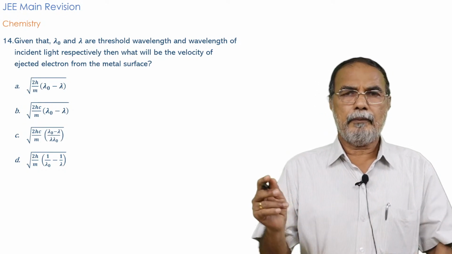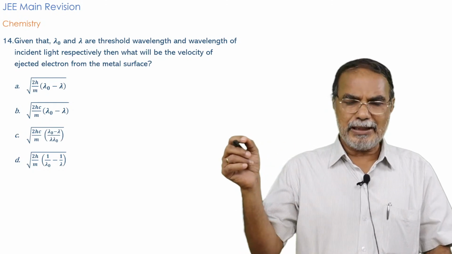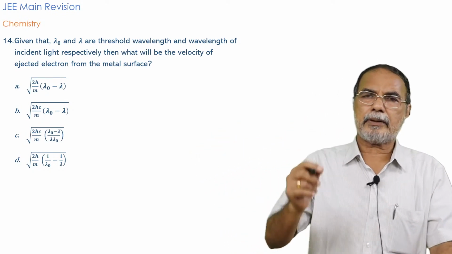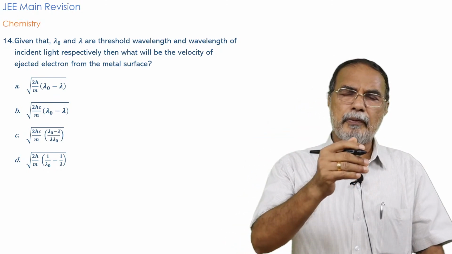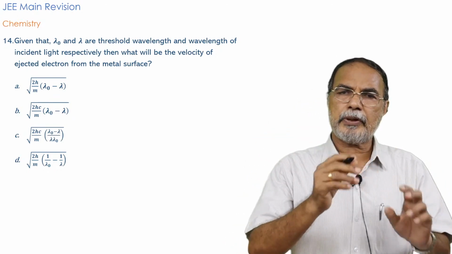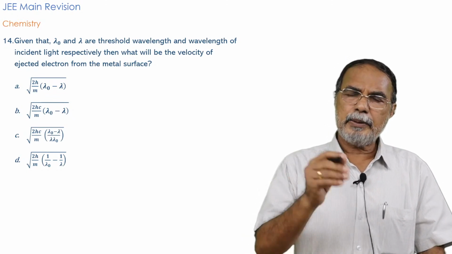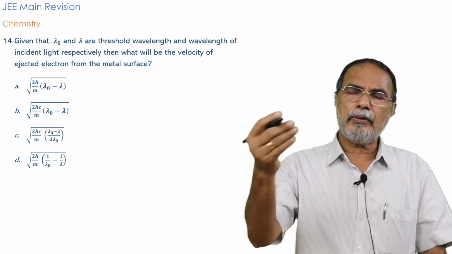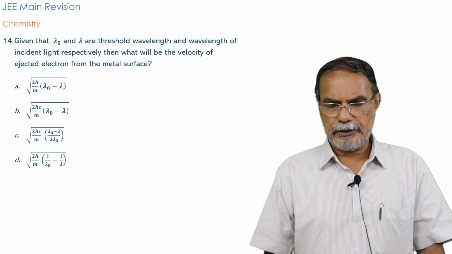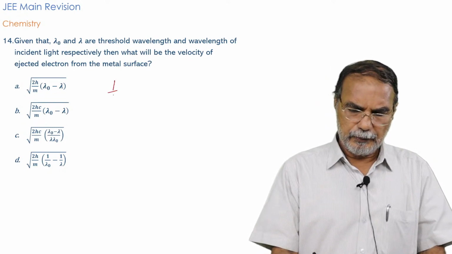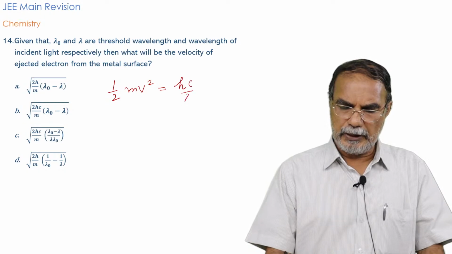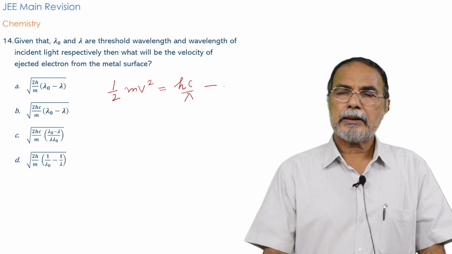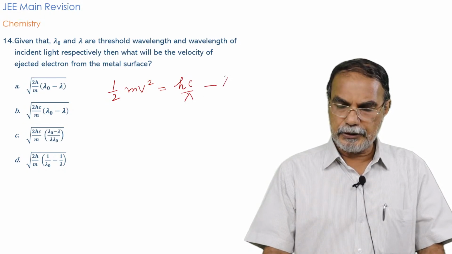You know, when a photon strikes an electron, a part of the energy of the photon is given to the electron for overcoming the attractive force, which is known as the threshold frequency, and the remaining amount of the energy is given out in the form of kinetic energy. So the kinetic energy of the photoelectron, half mv square, is equal to the energy of the incident photon, hc by lambda, minus the threshold energy.